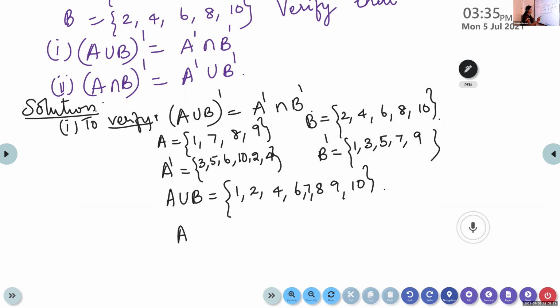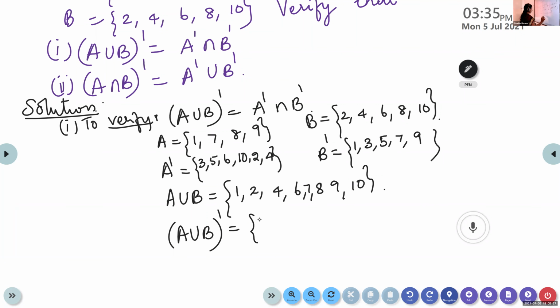So what will be A union B the whole dash? Shabarinath, what is A union B the whole dash? 3 and 5.